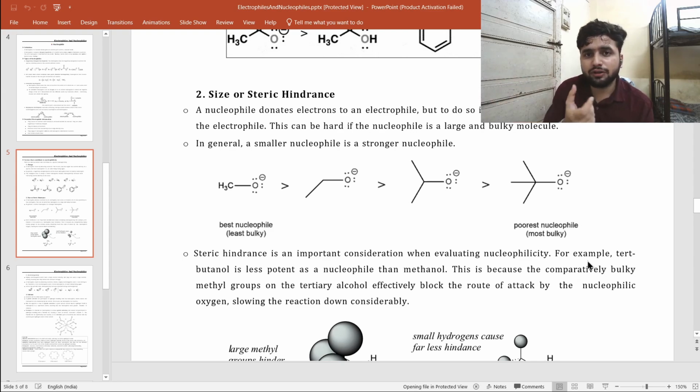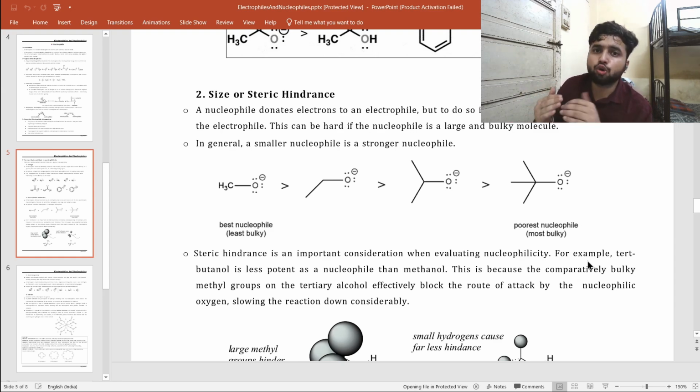So because the nucleophile has to attack, it must be small in size. Why? Because if it is bulkier, it is hard to attack. Why? Because there will be steric hindrance. What do you mean by steric hindrance? Steric hindrance is the repulsion due to the big groups.